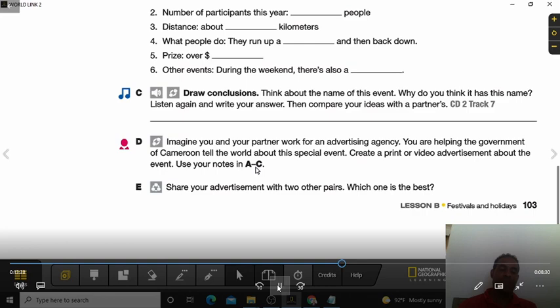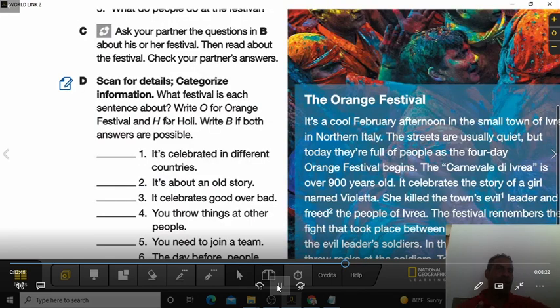It says here, scan for details and categorize information. What festival is each sentence about? So you gotta check. We have 2 festivals, you gotta read each one of them, and then you answer. Write O for orange, or if it's Holi, you write an H, okay? Write B if both answers are possible.